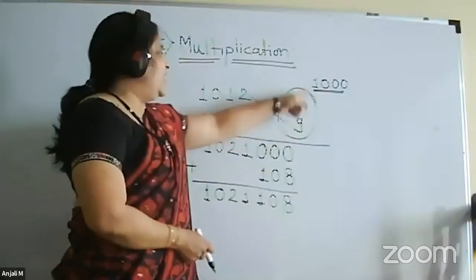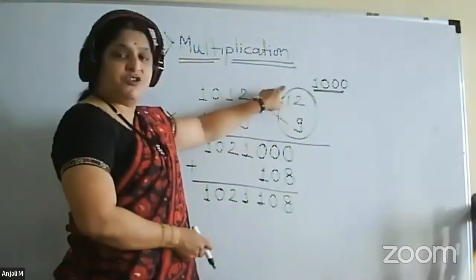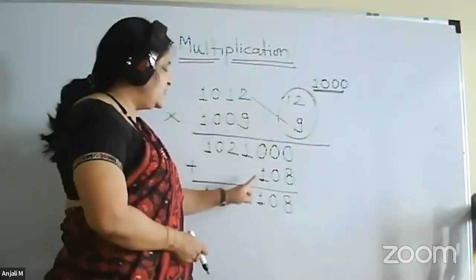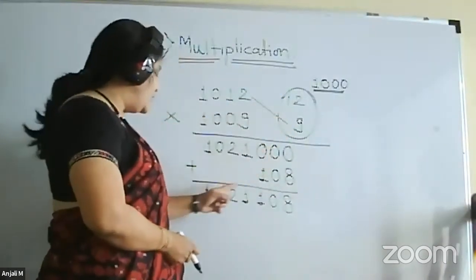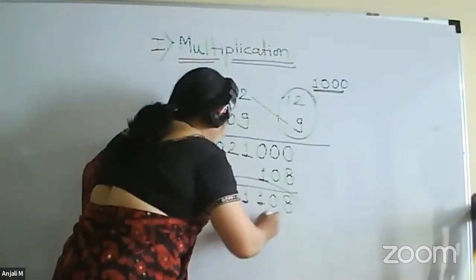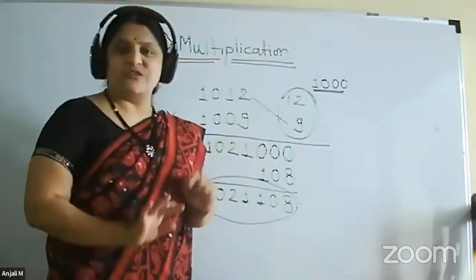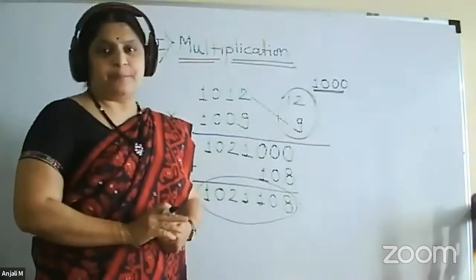The next step will be Urdhva Gunitam. So we have to do the multiplication. 12 into 9, so 108. So this we have to add to this number to get your final answer as 1021,108. So this is the first example.